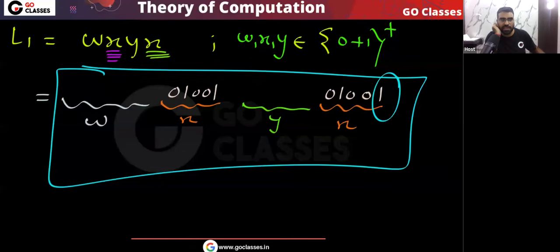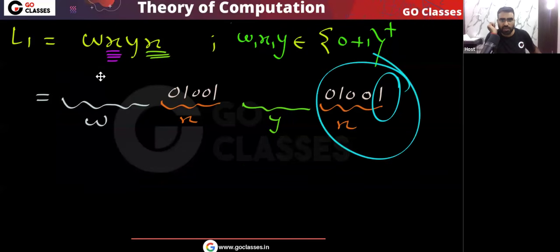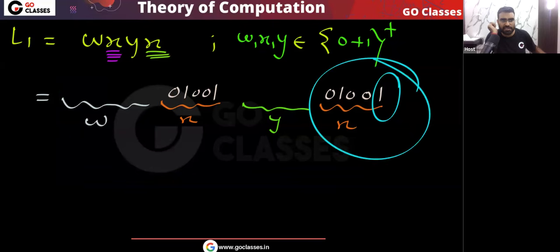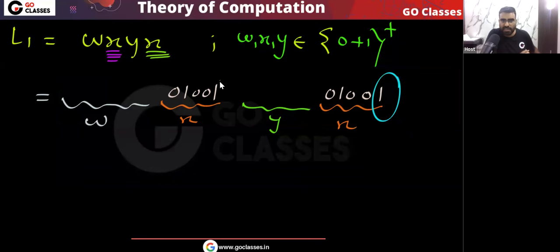So instead of considering this entire thing as x, you can just consider this last symbol as x. Again, a very simple point.